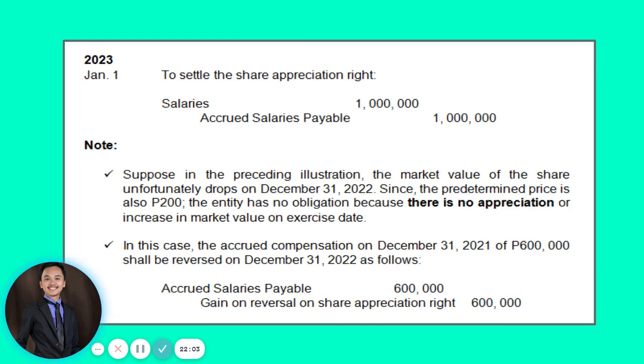Okay? Also guys, on January 1, 2023, the general manager is now allowed, no, is now entitled to exercise the share options.